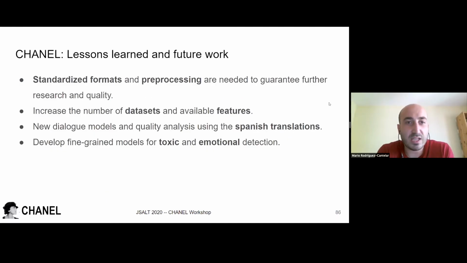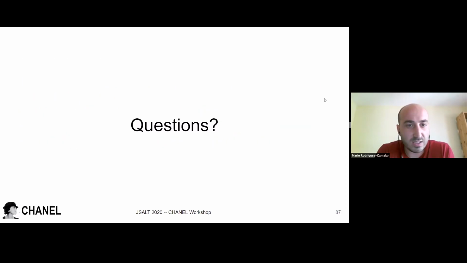And finally, the lessons learned and future work. It's important to standardize the format and to pre-process all the datasets in the same way to increase the quality of further research. And as future work, we want to increase the number of datasets. As I said, we have 13, and with the available features, now we have 20. We also want to train models with the Spanish translations, and then make a quality analysis of these models. And finally, we want to develop fine-grained models to detect toxicity and emotion and even ethical detection. And that's all. Thank you very much.